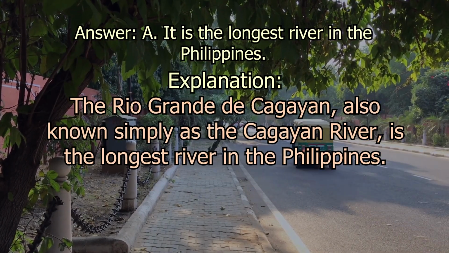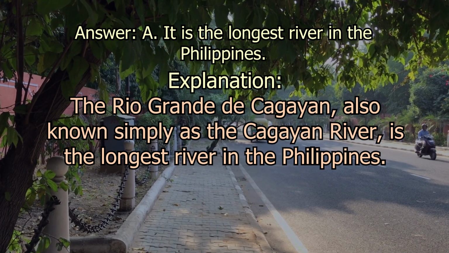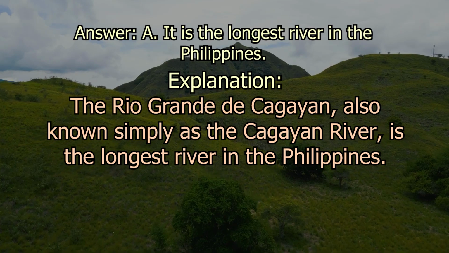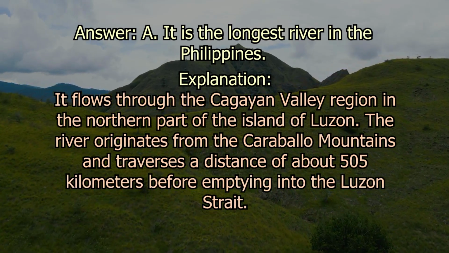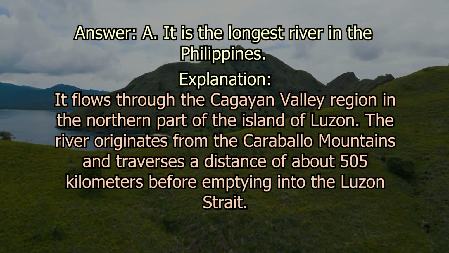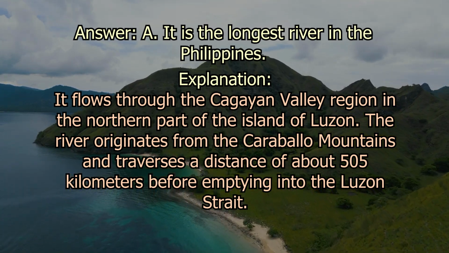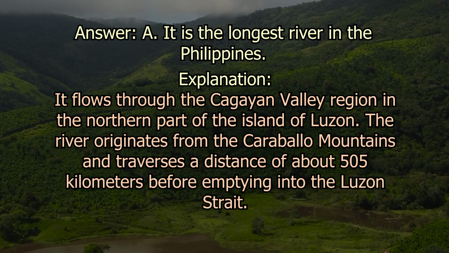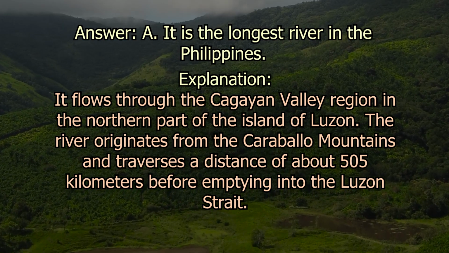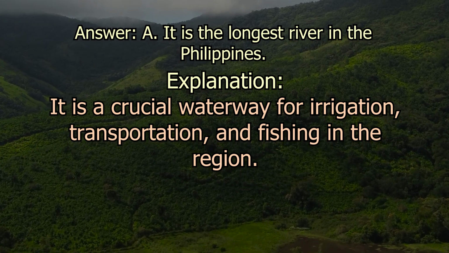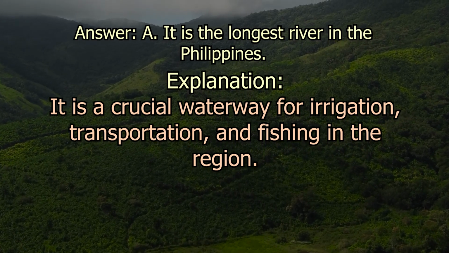The Rio Grande de Cagayan, also known simply as the Cagayan River, is the longest river in the Philippines. It flows through the Cagayan Valley region in the northern part of the island of Luzon. The river originates from the Caraballo Mountains and traverses a distance of about 505 kilometers before emptying into the Luzon Strait. It is a crucial waterway for irrigation, transportation, and fishing in the region.